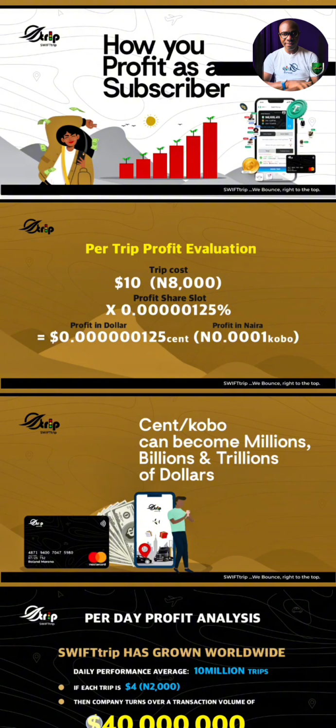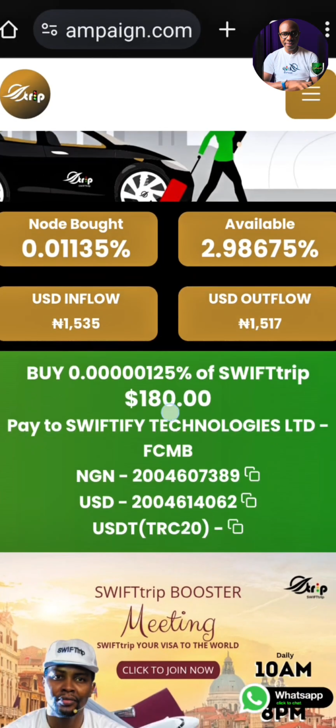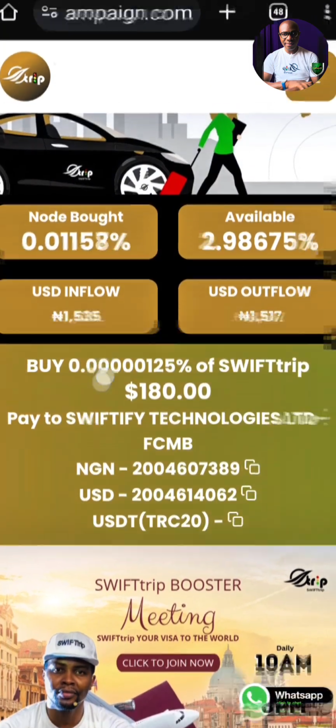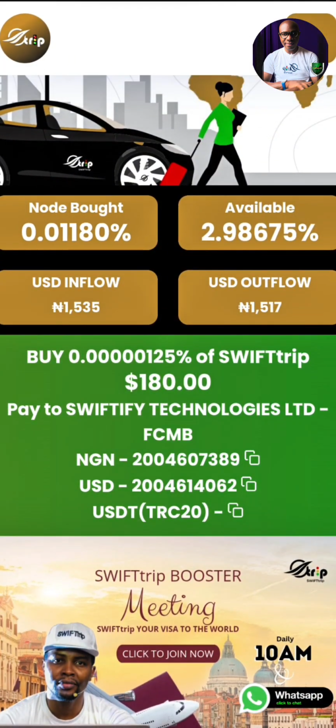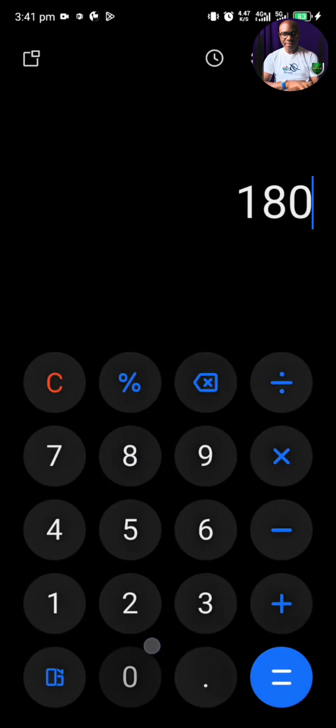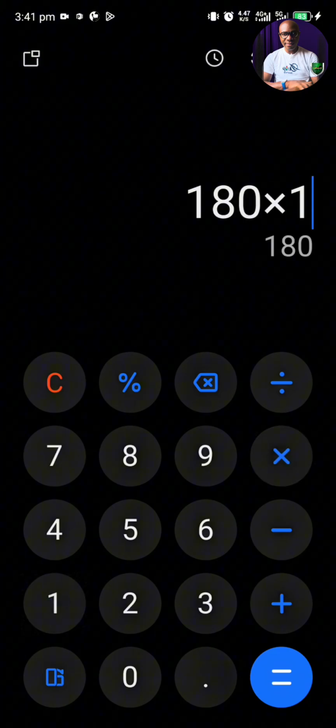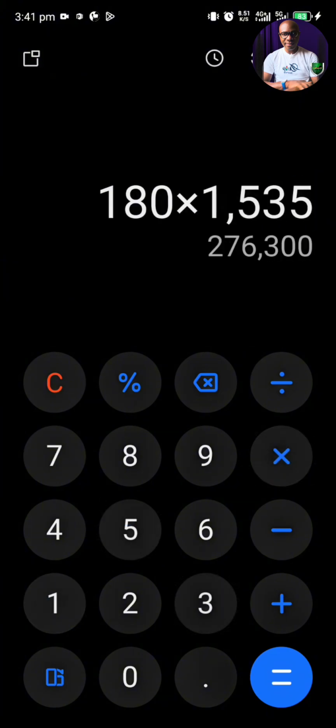If you go to the website, you're going to see the current price today. You can see that 1535. That is the USD inflow. So with that in your hand, multiplied by 5, you're going to get 276,300 naira. That's what you are paying to come aboard as a subscriber.